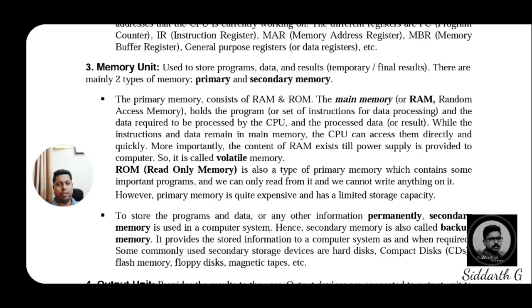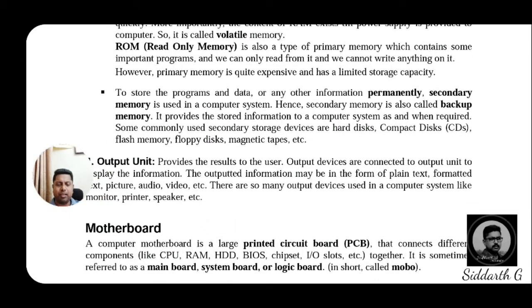Then one more point: secondary memory stores programs, data and any other information permanently. If you want to store permanent data in a computer, you should use a secondary type of memory, because until the user deletes it, this type of memory unit will not delete anything. There are many devices in secondary storage memory units. It is used for the computer system.